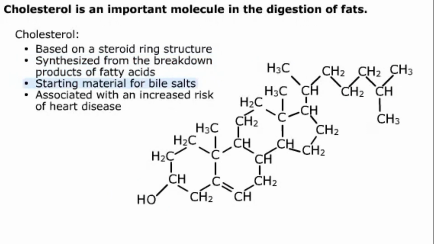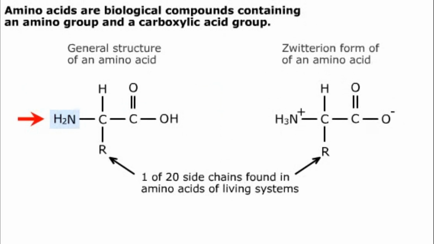Animals, including humans, synthesize cholesterol from the breakdown products of fatty acids. Cholesterol is the starting material for many other biological molecules, including bile salts, which aid in the digestion of fats. A diet high in cholesterol, like a diet high in saturated fats, is considered unhealthy.